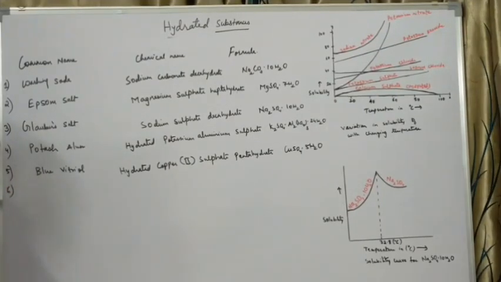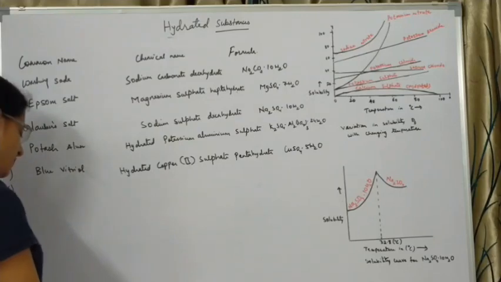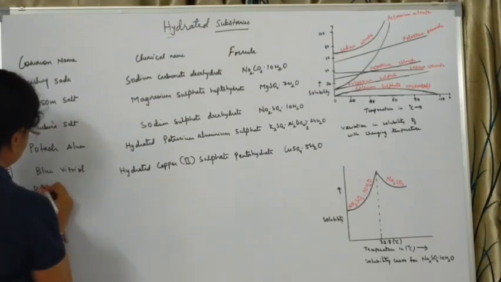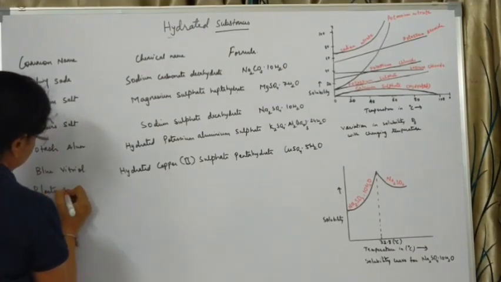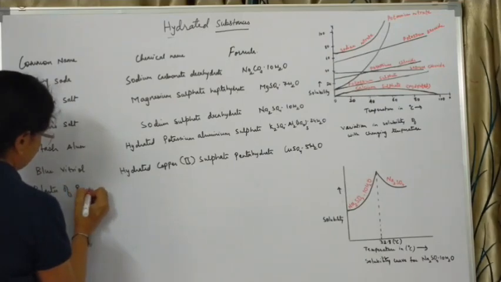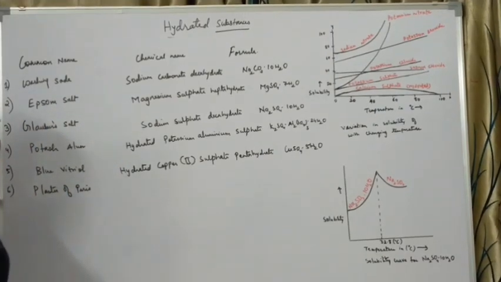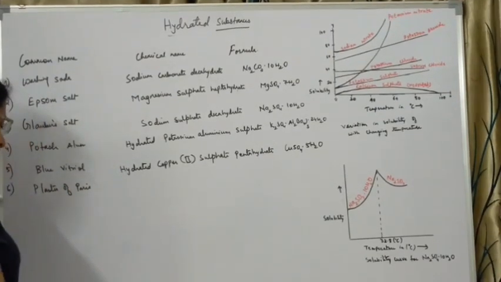The sixth example is our plaster of Paris. Plaster of Paris is hydrated calcium sulfate.